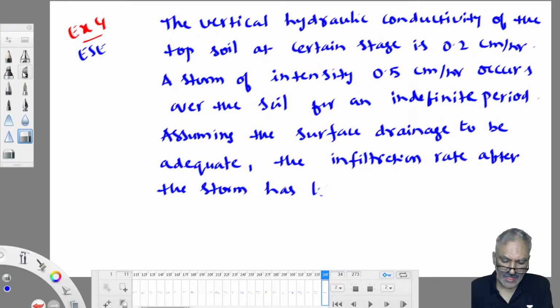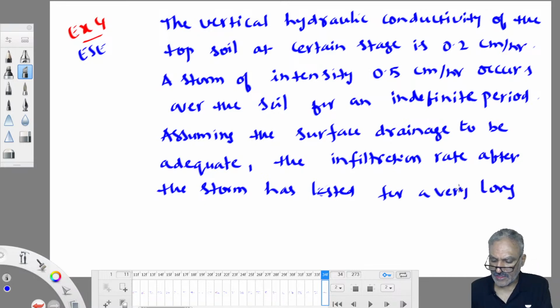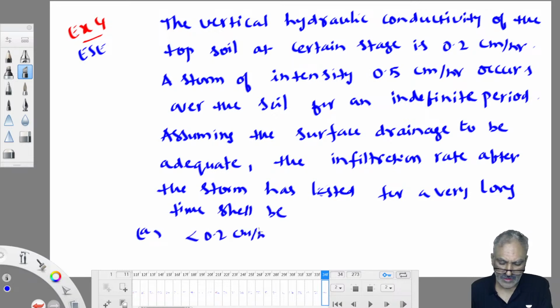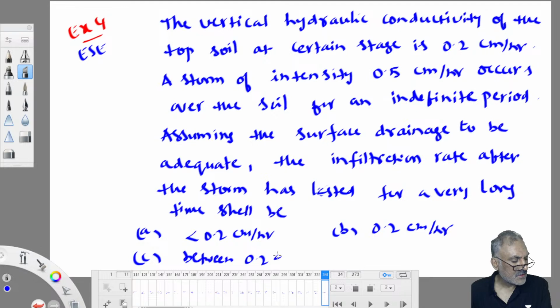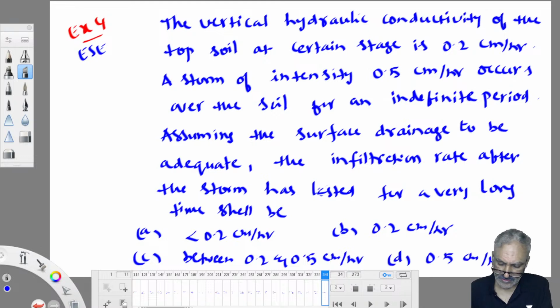Infiltration rate after the storm has lasted for a long time shall be. Simple question, this much information is there. And he has given options. A, less than 0.2 centimeter per hour. B, 0.2 centimeter per hour. C, between 0.2 and 0.5 centimeter per hour. And D, 0.5 centimeter per hour. These are the options given.